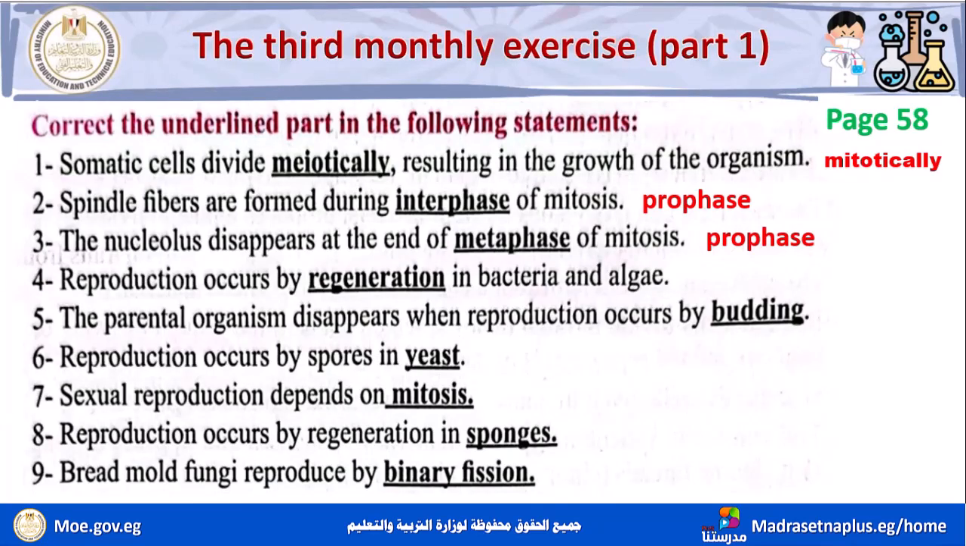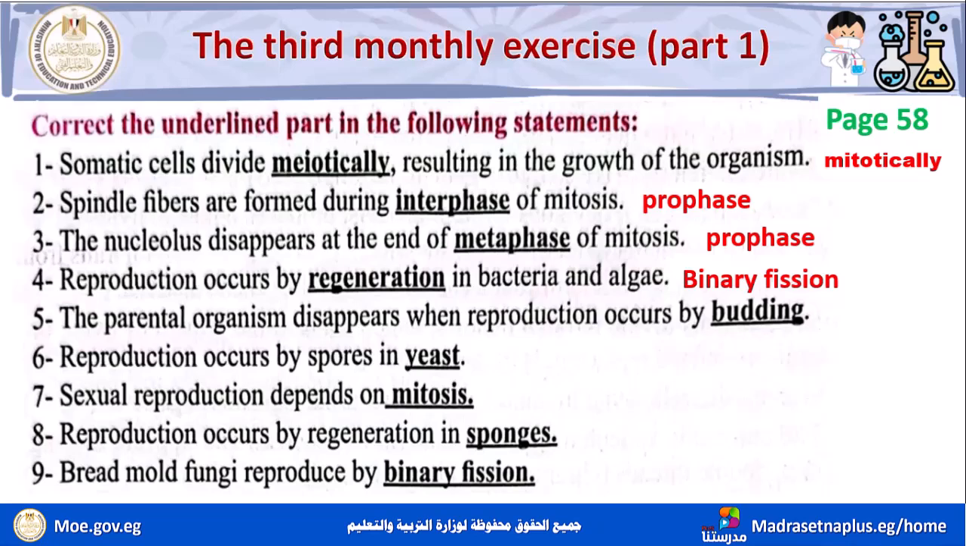Okay. Number 4, reproduction occurs by regeneration in bacteria and algae. طبعا ده by ايه؟ By binary fission in bacteria and algae.